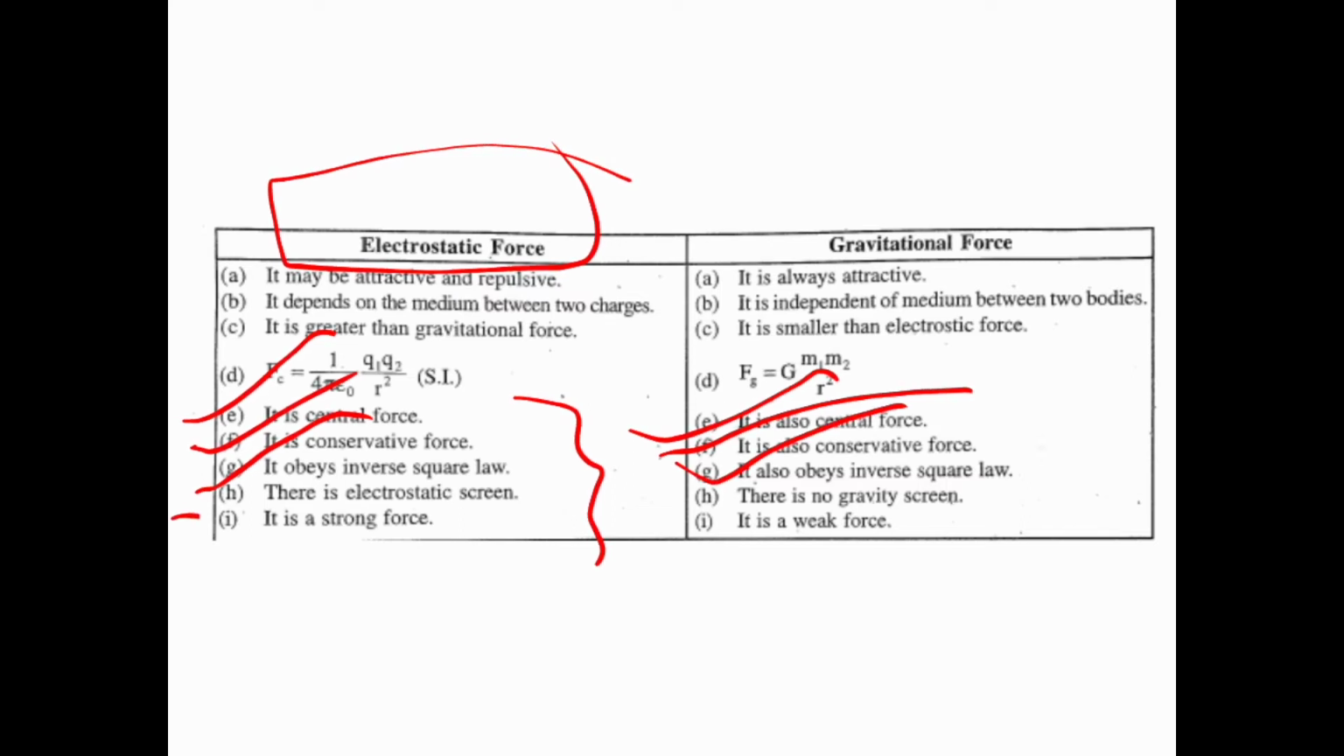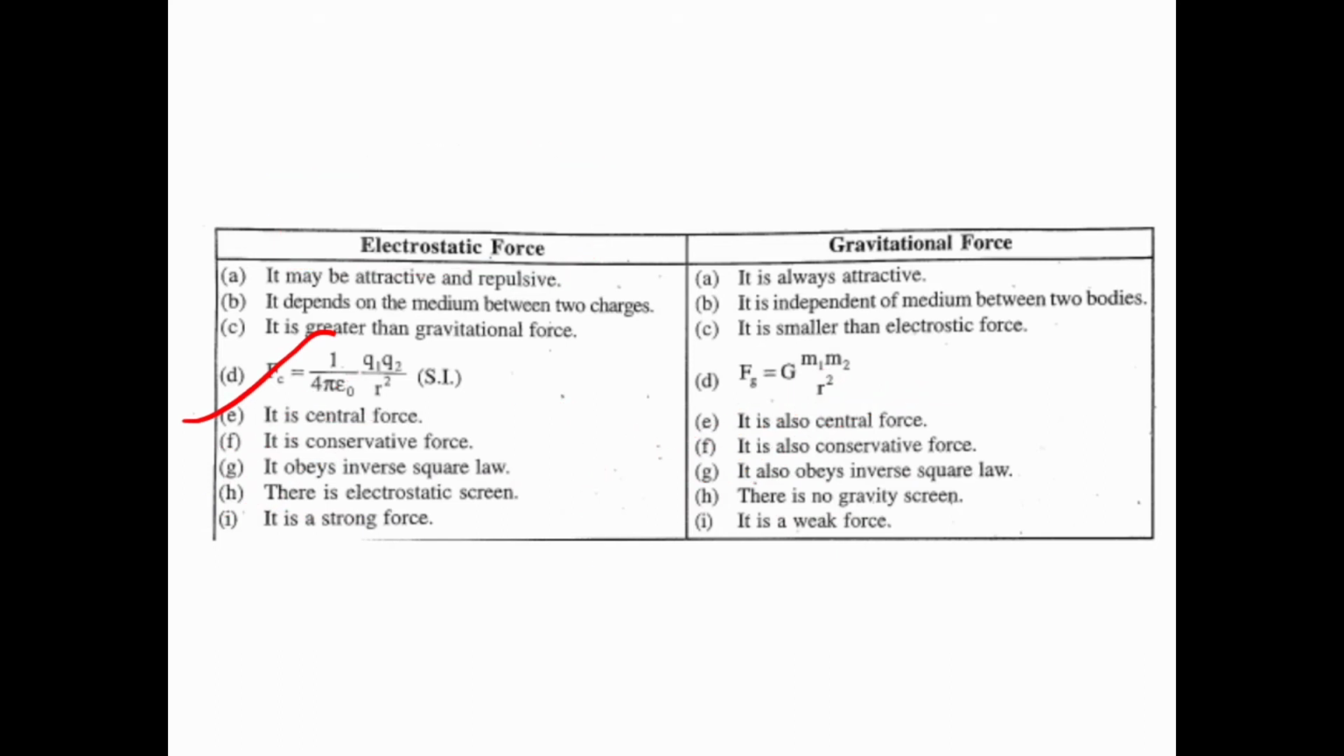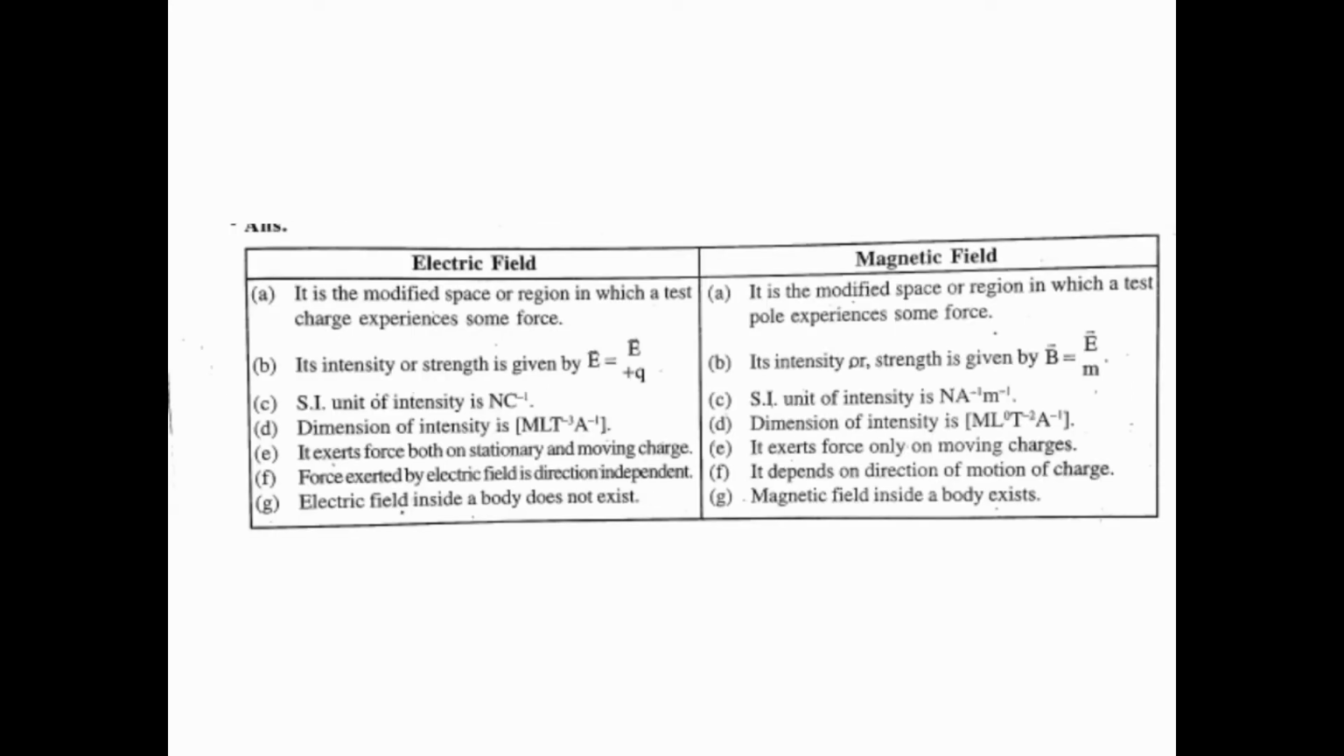There is electrostatic screening, there is no gravity screening. Okay, here electrostatic screening is present and here gravity screening is not present. It is a strong force, it is a weak force. These are all about your electrostatic force and gravitational force. I think you can understand it. Then next, electric field and magnetic field.